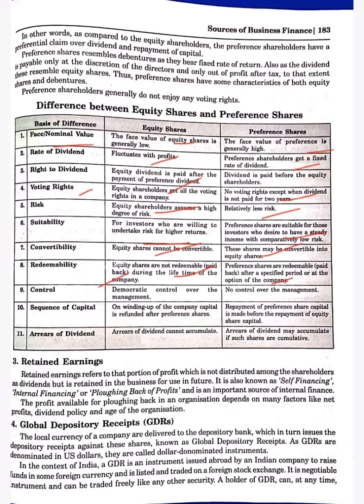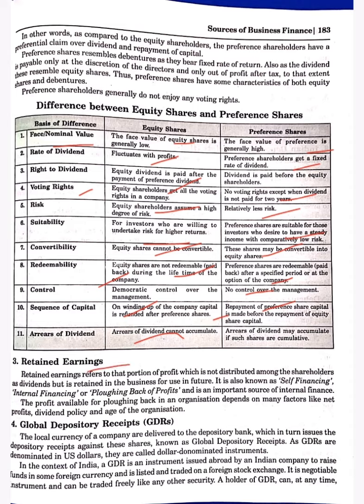Control. Equity shareholders have democratic control over the management. Preference shareholders don't have any type of control on the management. Sequence of capital. On winding up of company, equity capital is refunded after preference shares, and preference shares have the preferential right. They will get the money before the equity shares. Arrears of dividend. In equity shares, if company is unable to pay the amount in any year, that dividend will not be accumulated. But in a preference share, the dividend may be accumulated.